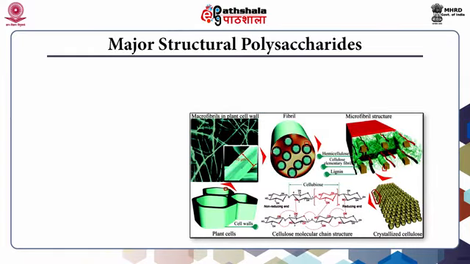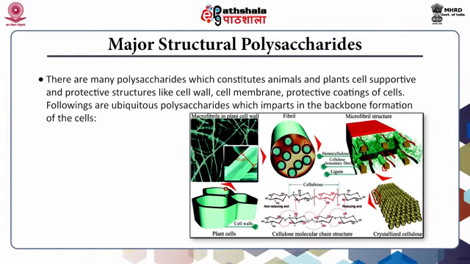Major structural polysaccharides. There are many polysaccharides which constitute animals and plant cells' supportive and protective structures like cell wall, cell membrane, protective coatings of cells. Following are the ubiquitous polysaccharides which impart in the backbone formation of the cell. These include cellulose, hemicellulose, pectin and chitin.